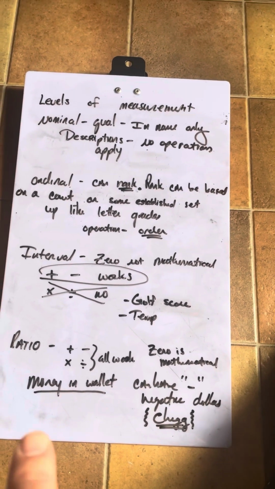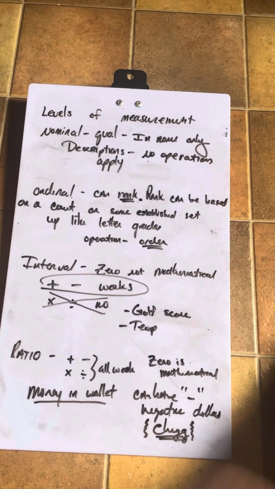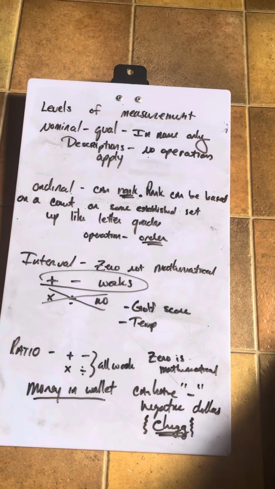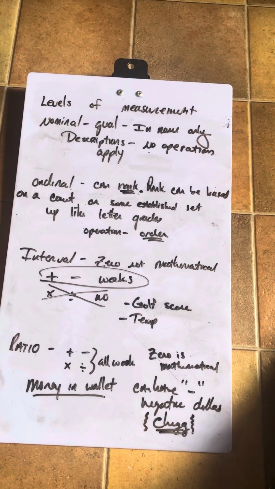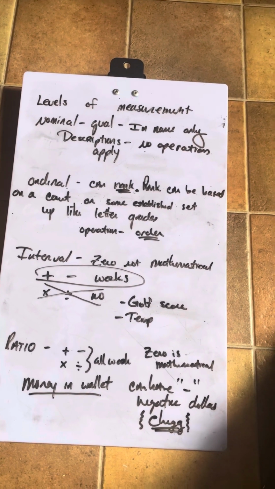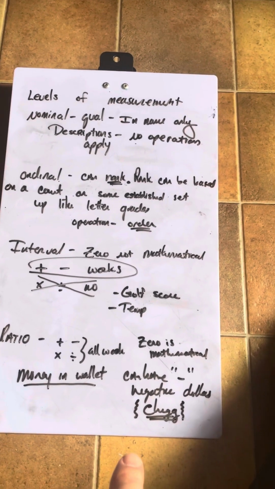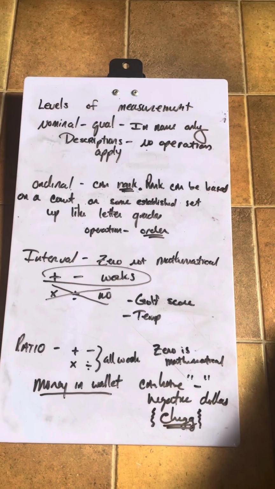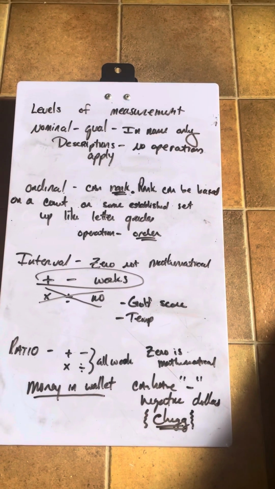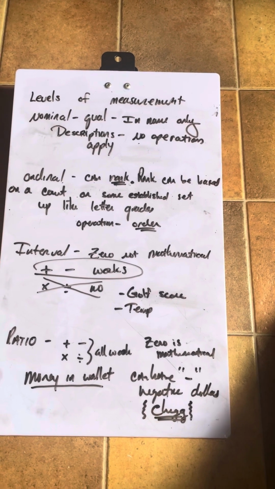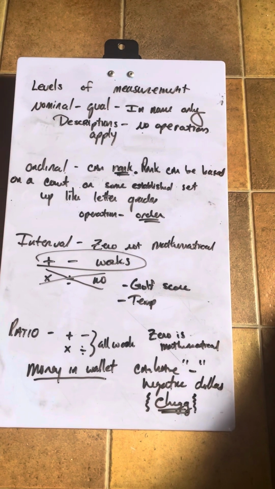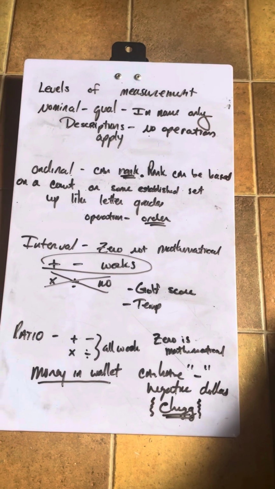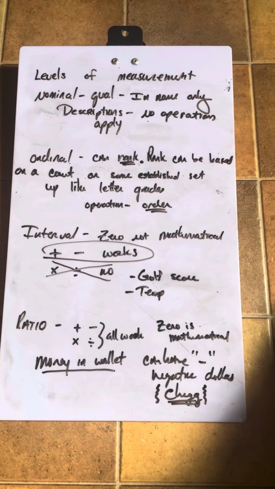When I have money in my wallet, I've got $10 or $5, or I can have $0, which is the absence of money in my wallet. I can also have negative dollars. I can owe people money. Now I'm going to make this little comment here. You can have negative dollars in ratio data. And there's this comment that I found in Chegg that says ratio data can't be negative. Ratio data can be negative. Chegg is incorrect on that.